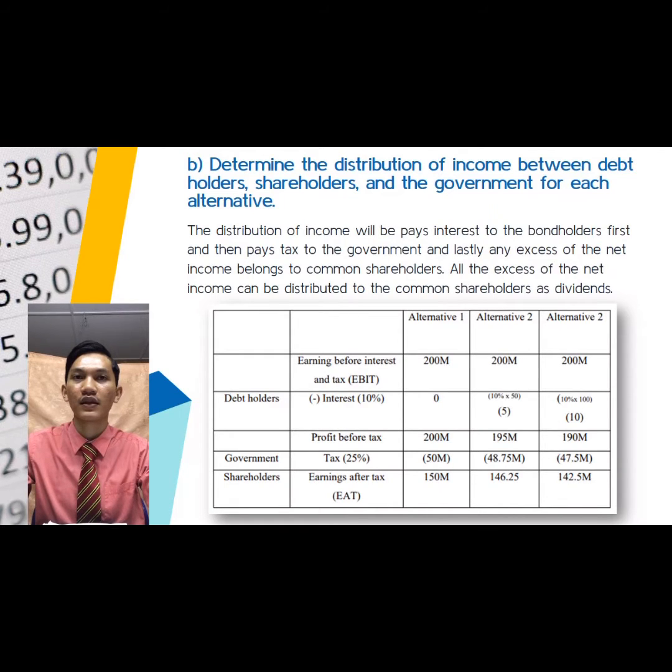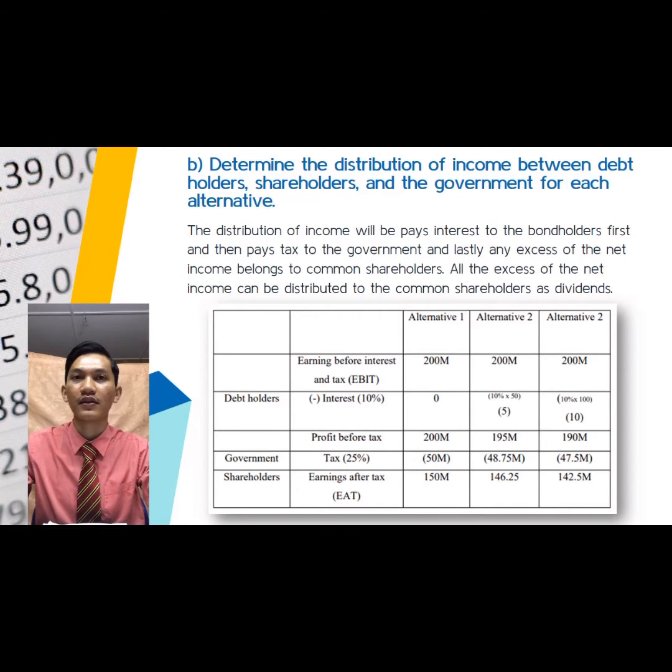Based on the table, to get the net income, we need to less interest on debt expenses, less tax expenses, and finally, we will get net income. Interest on debt expenses will be income to the debt holder, the tax expenses will be income for the government, and the net income will be income for the shareholder.